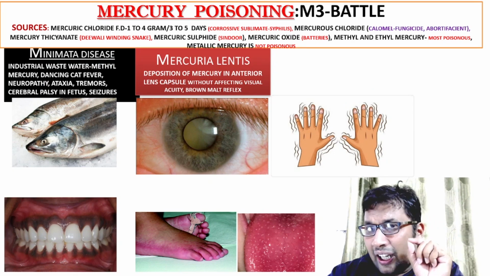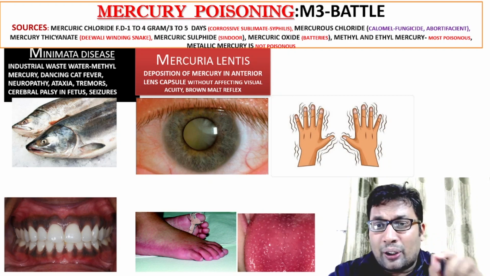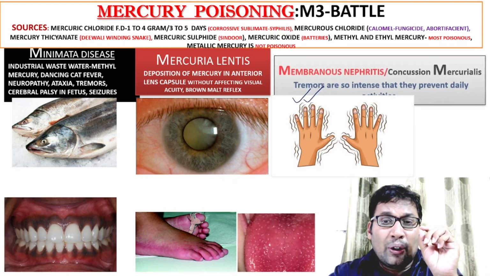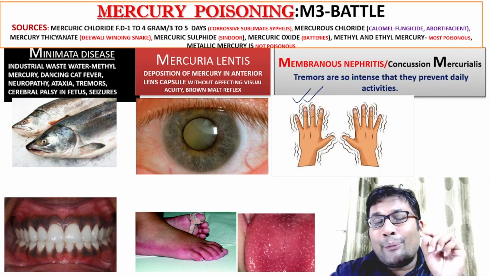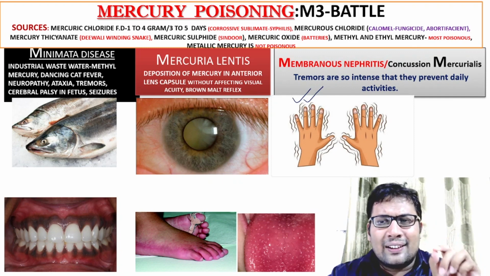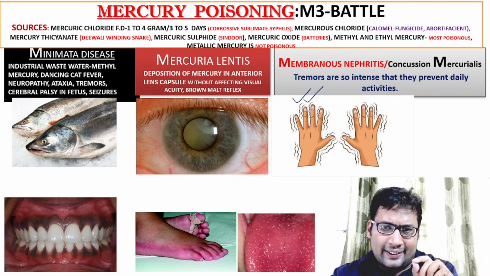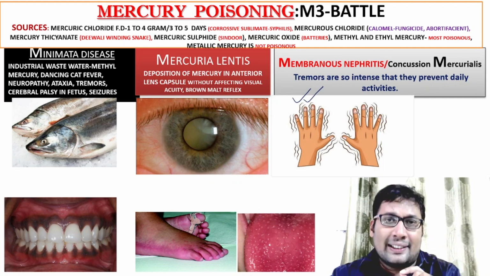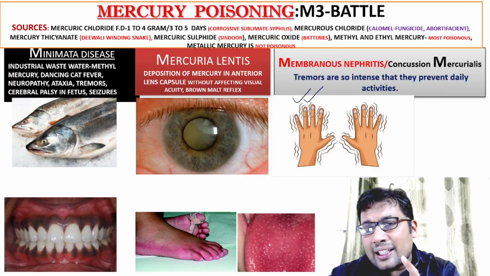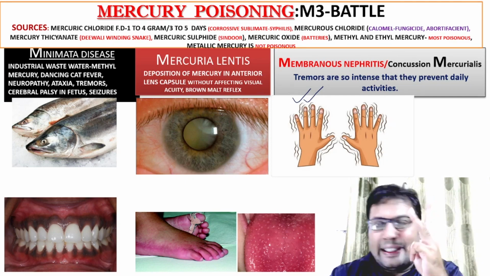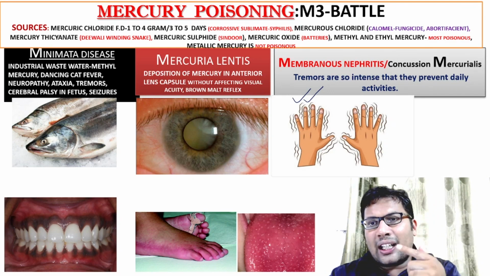And extreme degree of tremor, you can see here, is known as concussion mercurialis. Tremors are so intense that they prevent daily activities. And one more M is membranous nephritis. So, Minamata disease, Mercuria lentis, membranous nephritis: 3M. Then we'll start with the B.